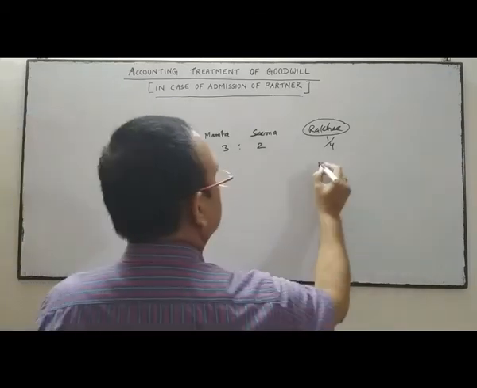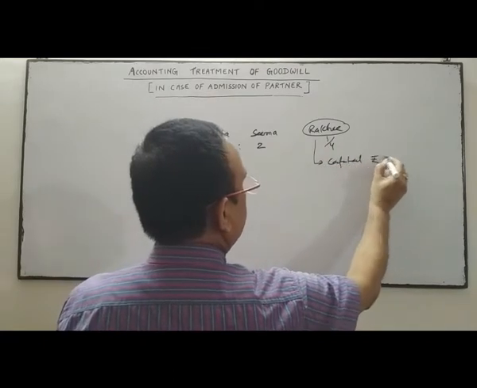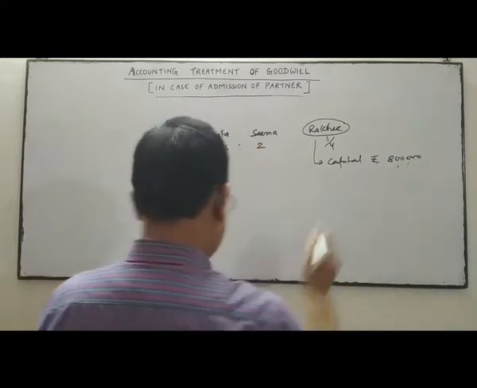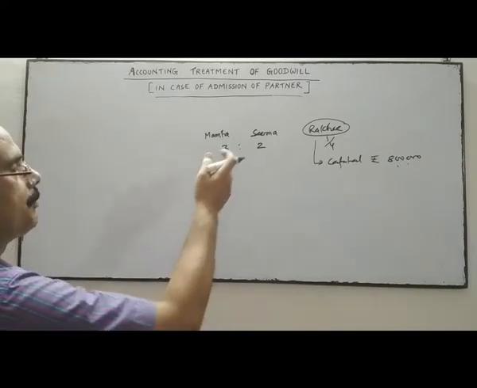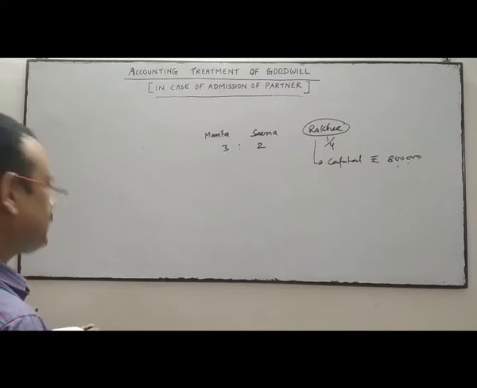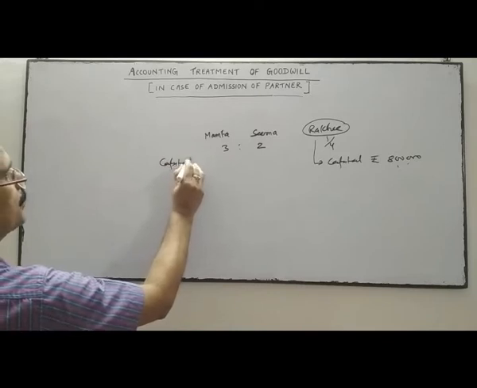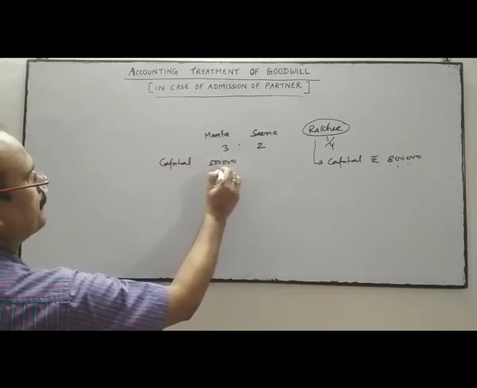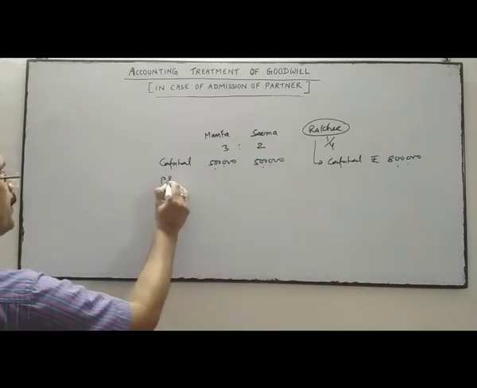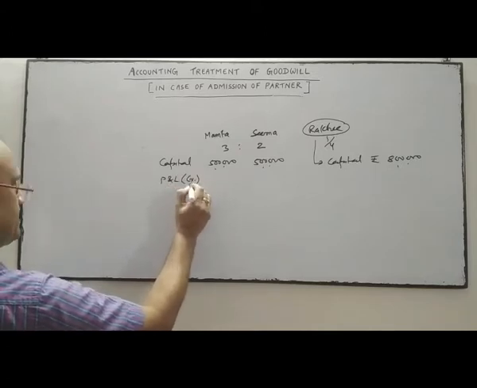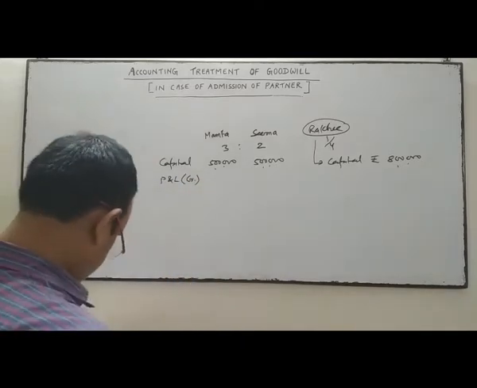Rakhi brings capital of rupees 8 lakhs for her share of profit. And in the question, the capital of both the partners is given as 5 lakhs each. And one more piece of information, the profit and loss credit balance, that is 4 lakhs.